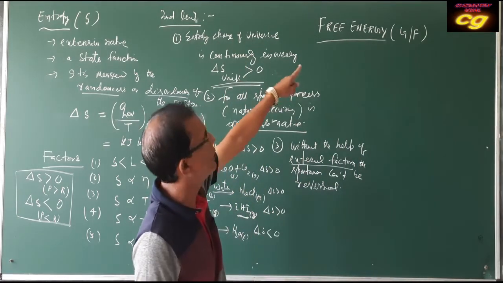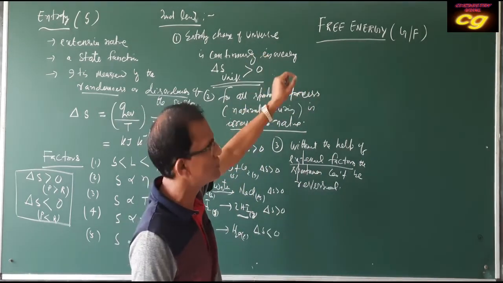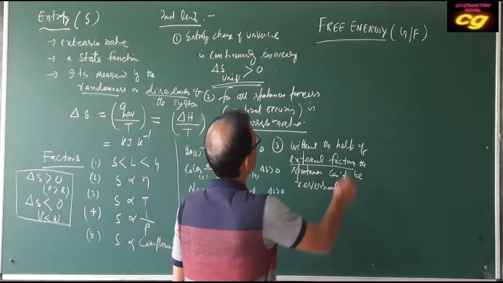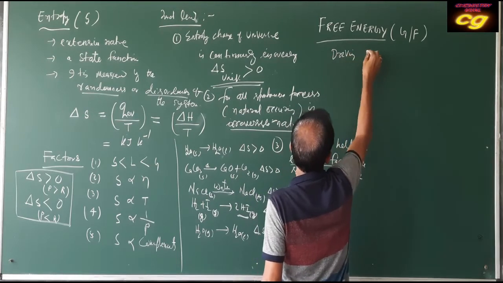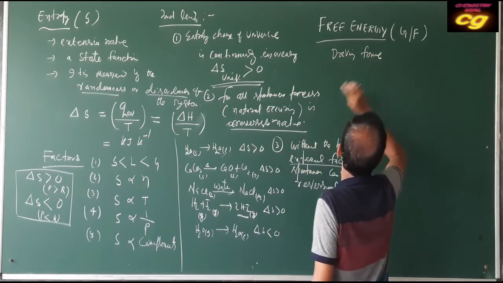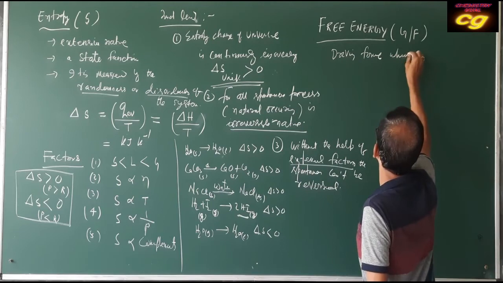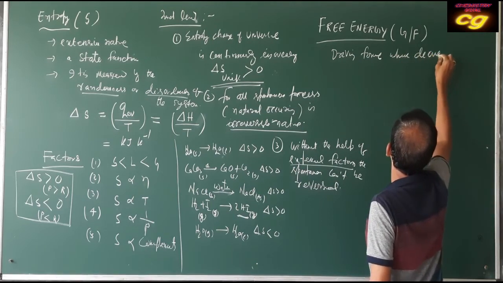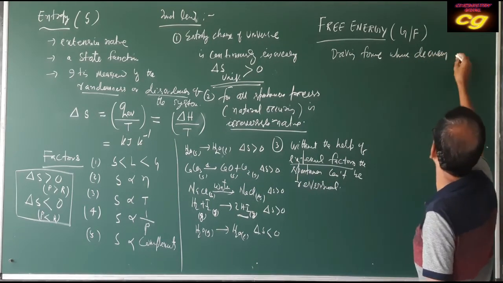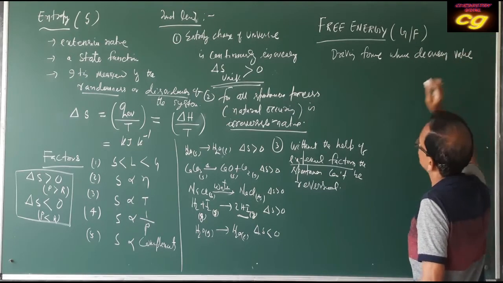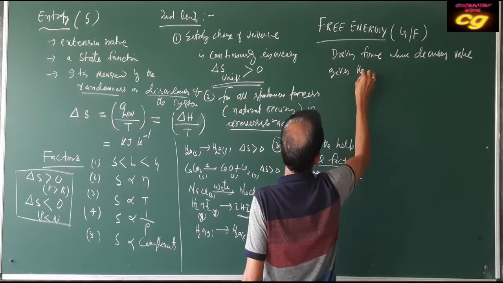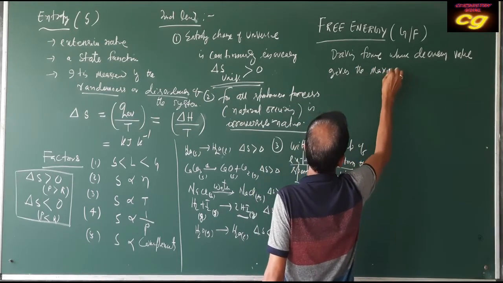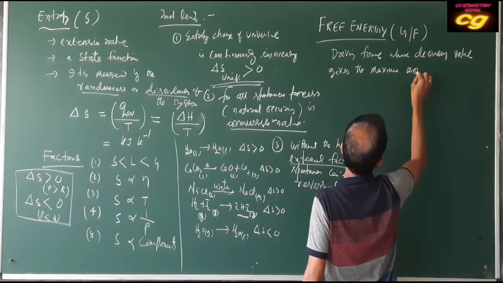The decrease in free energy is responsible for the maximum work done. It is the driving force, whose decreasing value gives the maximum work done.